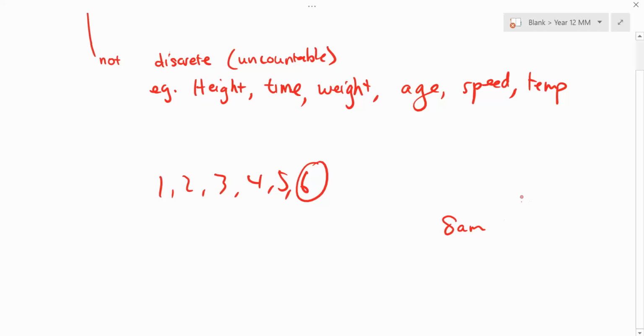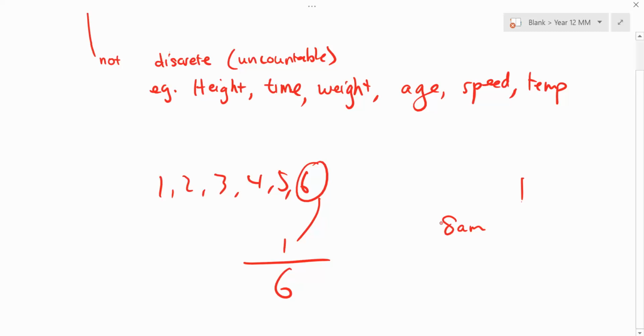You could come here at 7:59 and 59 seconds. You could come here at 7:59 and 58 seconds. So how do you work out that probability, 1 out of what? Whereas finding 1, 2, 3, 4, 5, 6, the outcome was very clear. It was out of 6. And you say it's 1 out of 6.